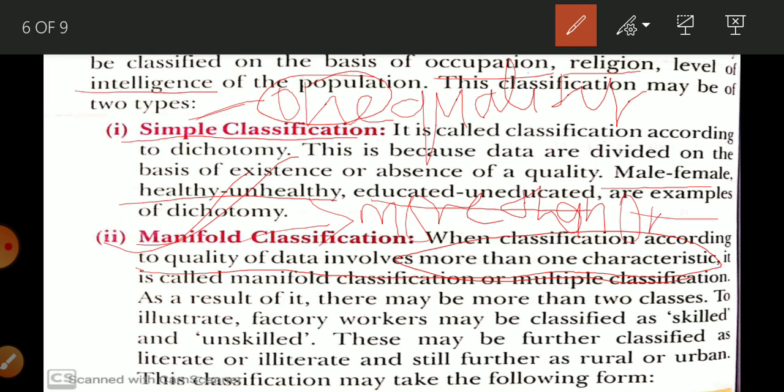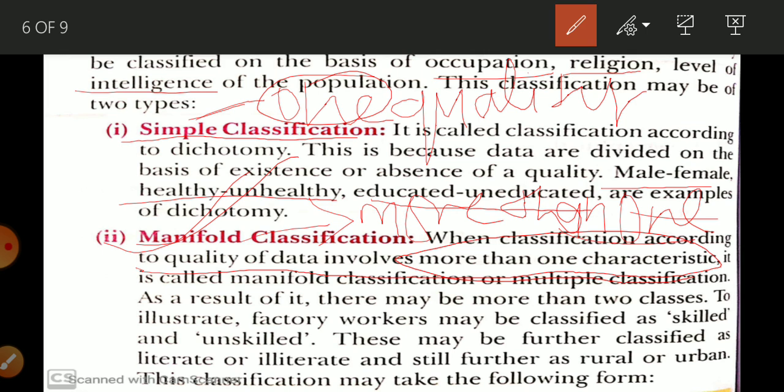Simple means when there is explanation of one quality, then it is known as a simple classification. And manifold, when data are divided on the basis of more than one characteristic or quality, then it is considered manifold. Manifold means what?